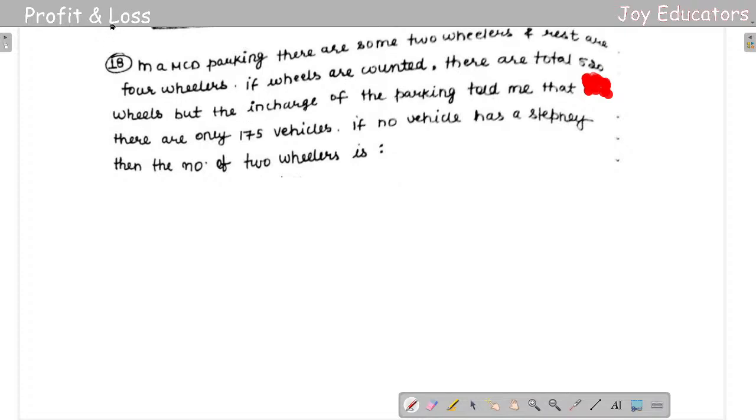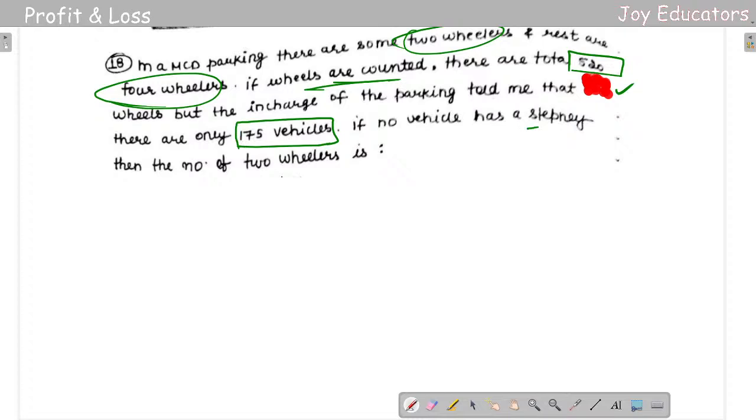NAMC parking. There are some two-wheelers and the rest are four-wheelers. So same question, guys. Two-wheelers are there and four-wheelers are there. If wheels are counted, there are a total of 520. Because I put this red symbol, it means it's very important. So 520 wheels. But the in-charge of the parking told me that there are only 175 vehicles. Then the number of two-wheelers is